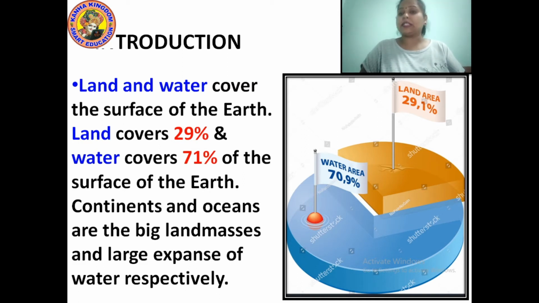Now see the land area. As you all know, we live on land. So over here the land is divided or distributed into the continents, and the water area is again divided into oceans, seas and so many other water bodies. So 70.9% of the area is covered by oceans and seas, and 29.1% is covered by the continents on the earth's surface.